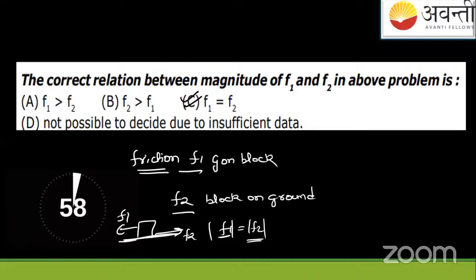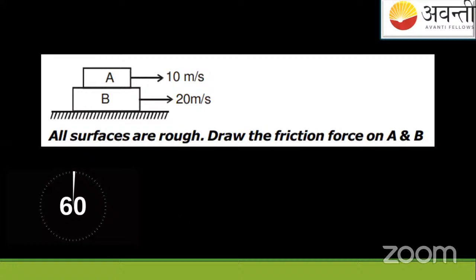Okay. So let us move towards the next question now. This is also a very beautiful basic level question for you. Solve it. Here it is given that all the surfaces are rough, and draw the friction forces on A and B. Picture is in front of you.